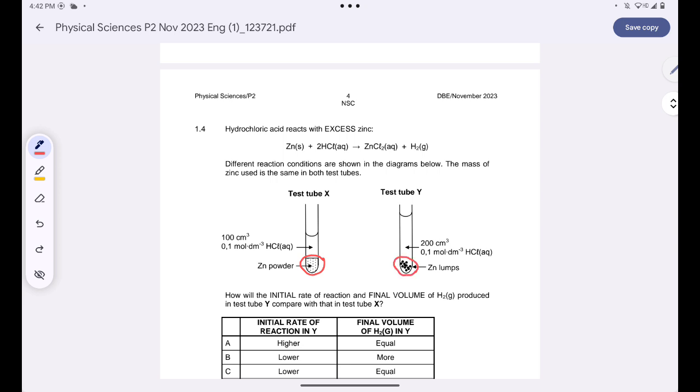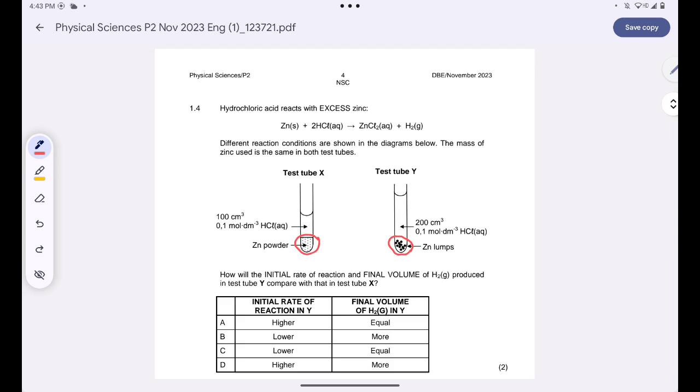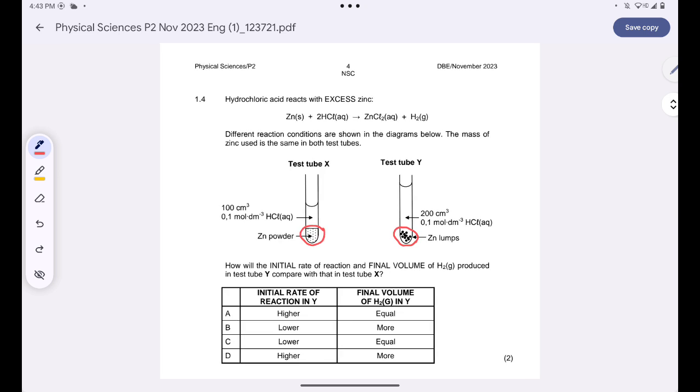So in test tube X, they have increased the state of division of the zinc, or you can say they have increased the surface area of the zinc. And then in test tube Y, the only thing that they did was to take the zinc as granules and then increase the volume of our acid. The question says, how will the initial rate of reaction and the final volume of hydrogen gas produced in test tube Y compare with that in test tube X?